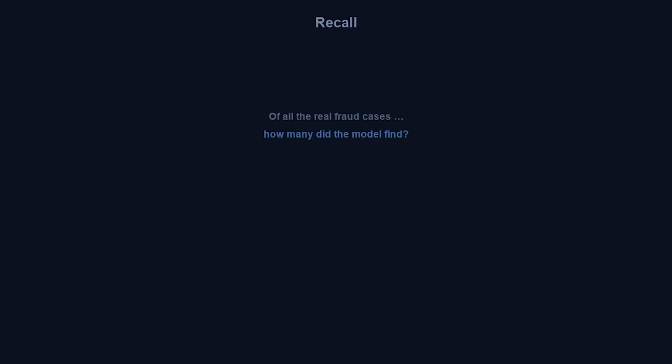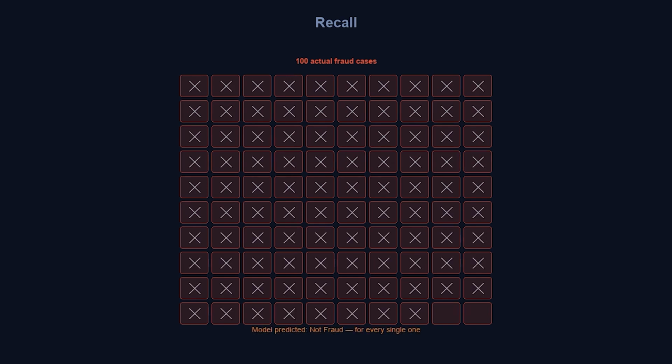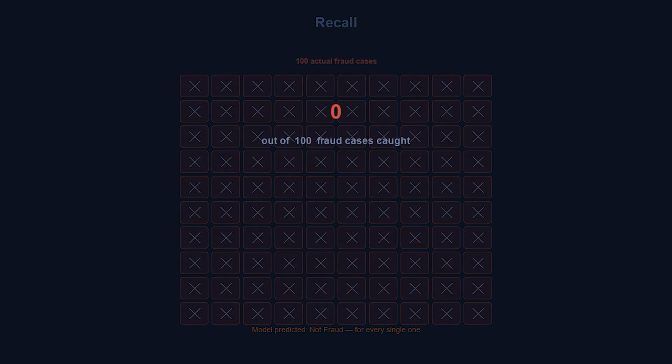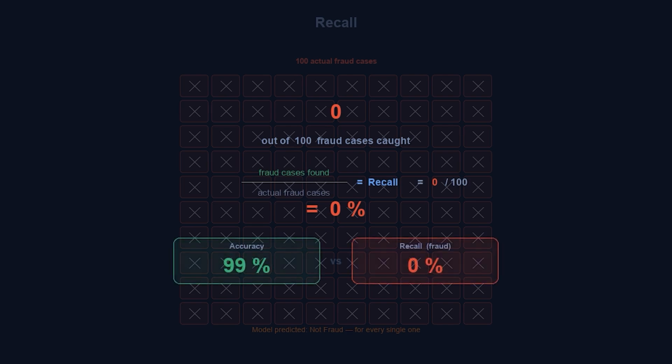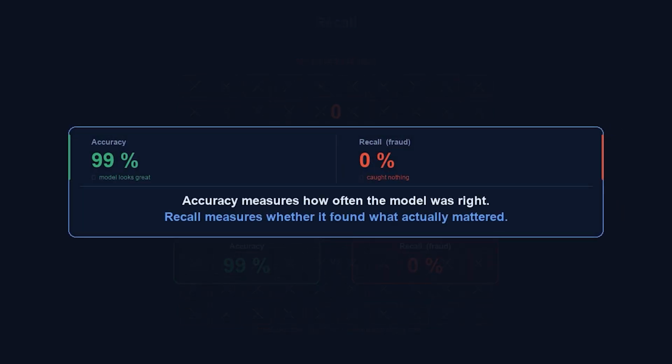Recall does not ask how often was the model right overall. It asks of all the real fraud cases, how many did the model find? In our example, there are 100 actual fraud cases, but the model predicted not fraud for all of them. So it caught 0 out of 100 fraud cases. That means the recall for fraud is 0%. And now the model no longer looks impressive. Accuracy said the model was 99% correct, and recall says the model caught none of the things we cared about.